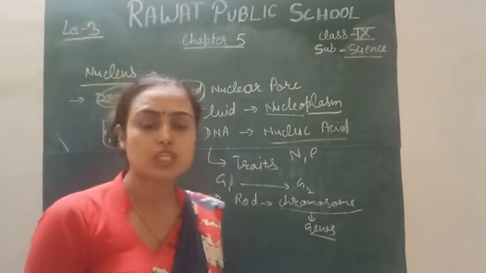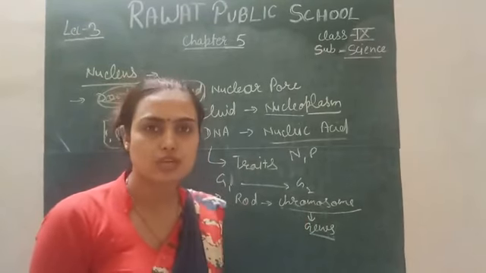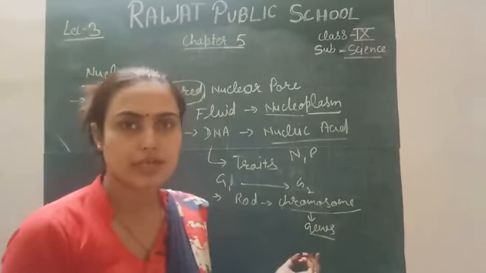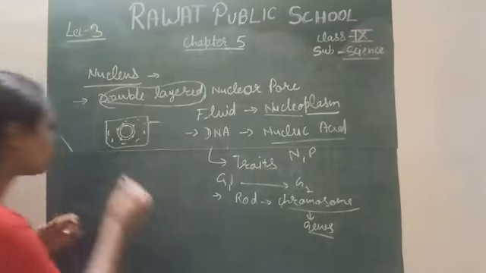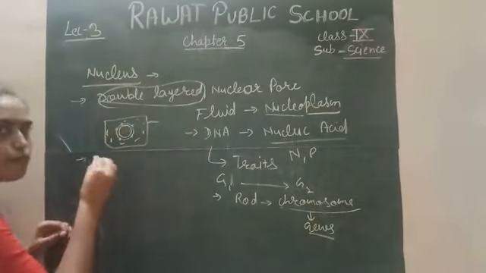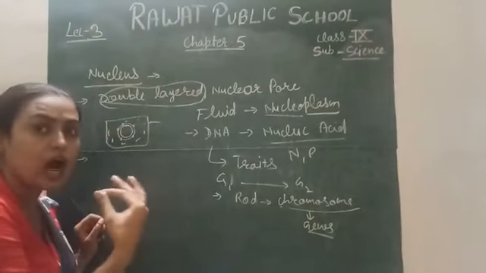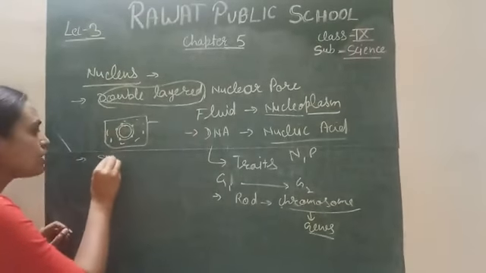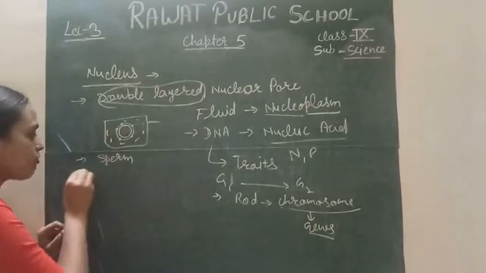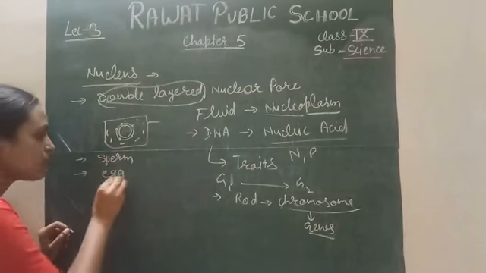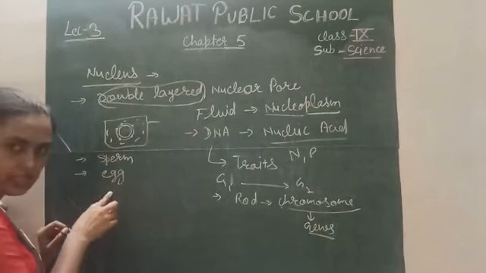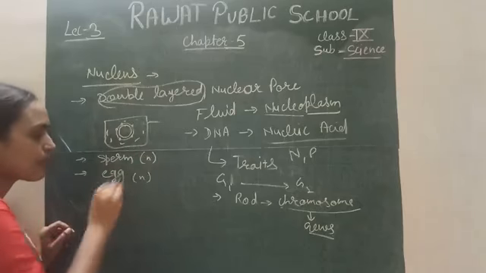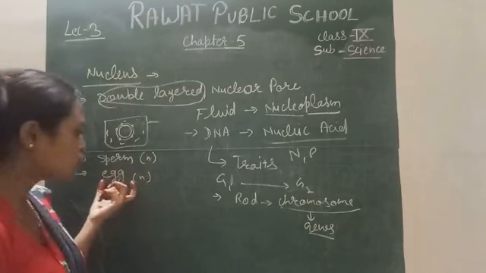But how do these genes pass to the next generation? They pass through the gametic cells. What are gametic cells? The cells produced by the male and female gametes are called gametic cells. For example, in the male there is the sperm, and in the female there is the egg. In these two gametic cells, half the number of chromosomes is present.